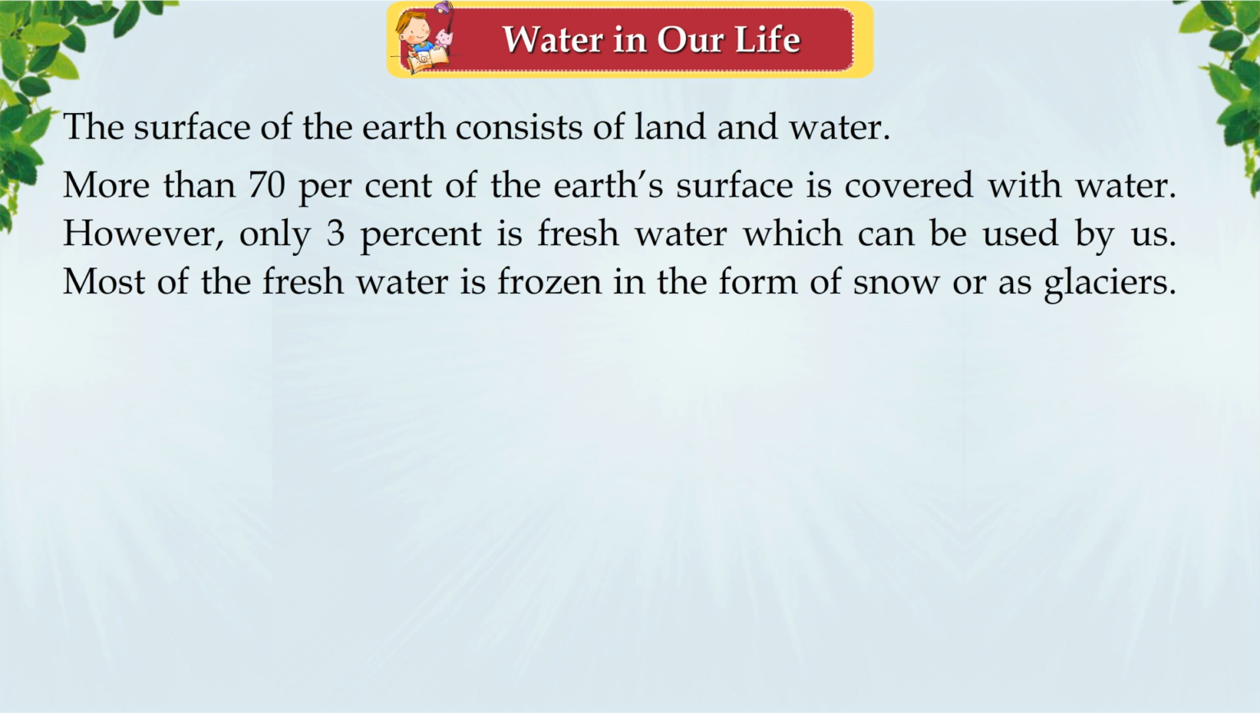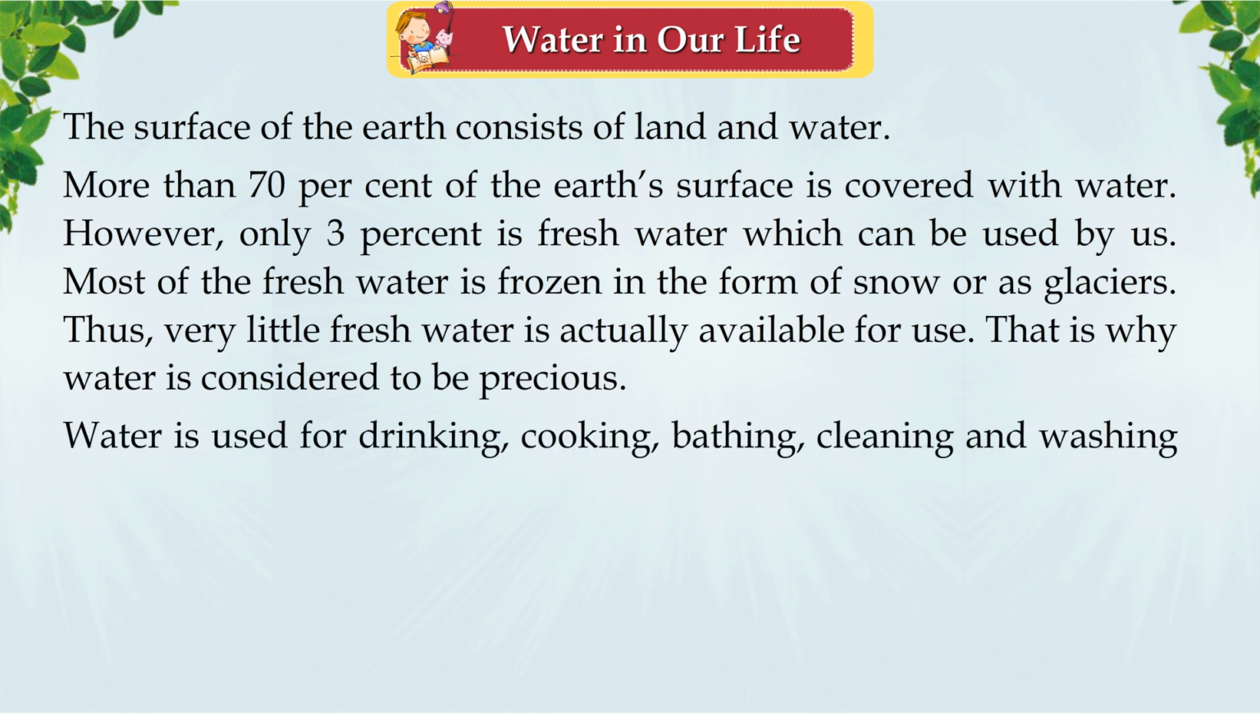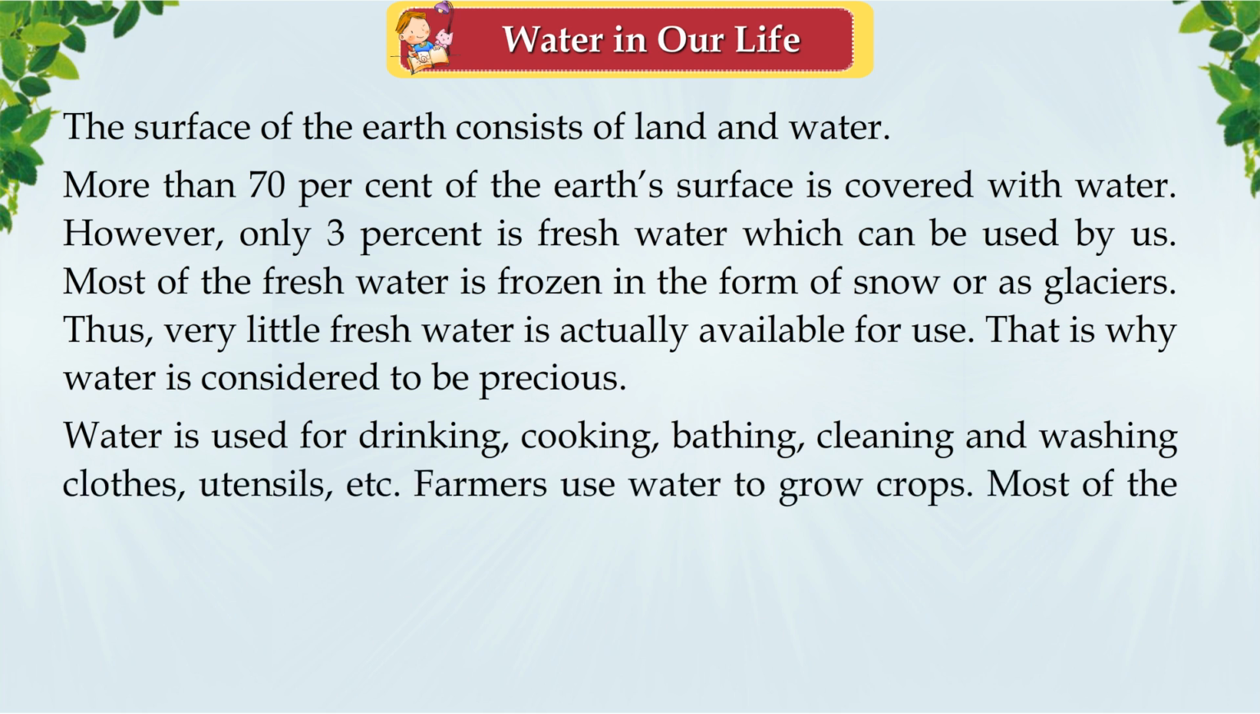Most of the fresh water is frozen in the form of snow or as glaciers. Thus, very little fresh water is actually available for use. That is why water is considered to be precious. Water is used for drinking, cooking, bathing, cleaning and washing clothes, utensils, etc. Farmers use water to grow crops.